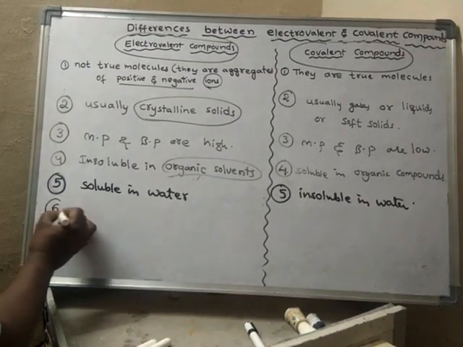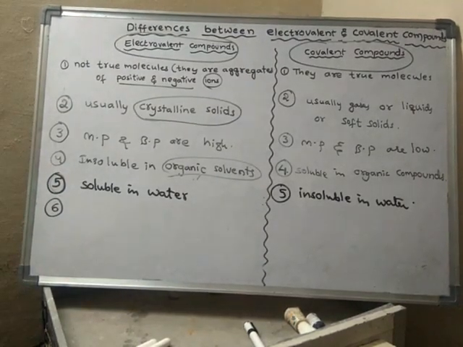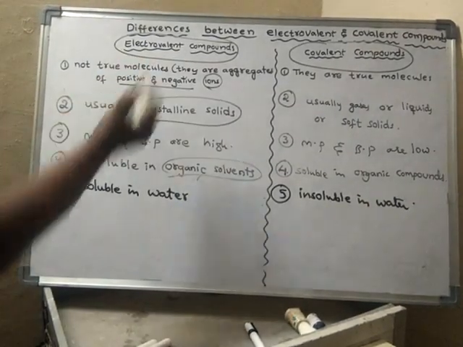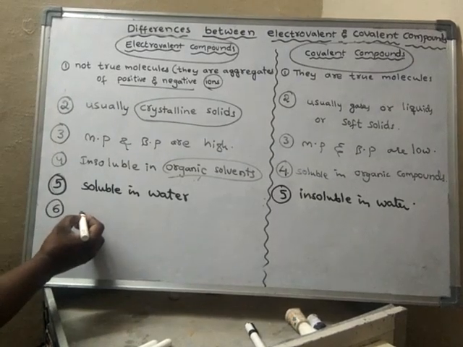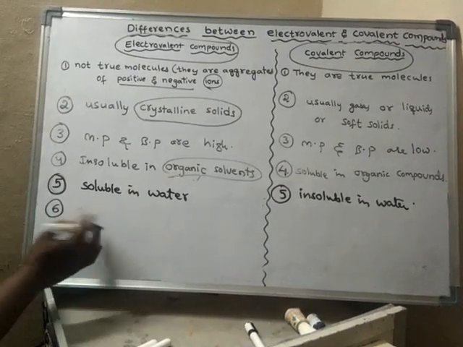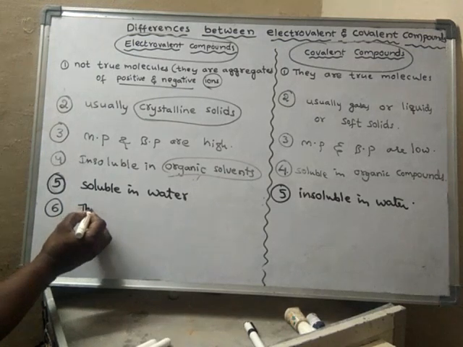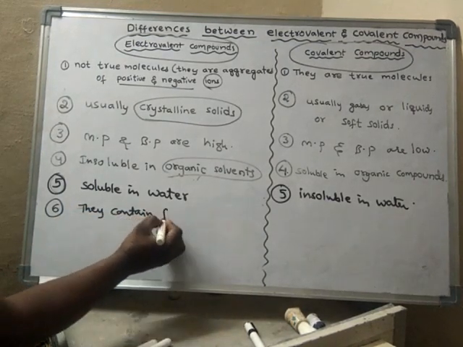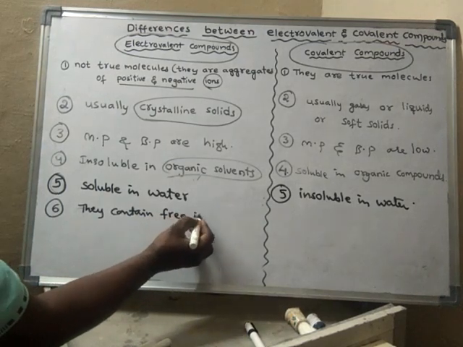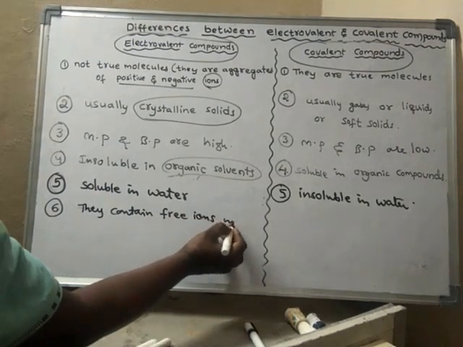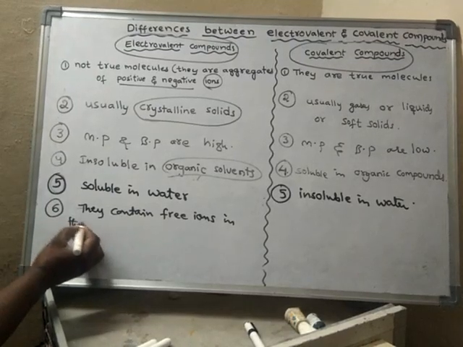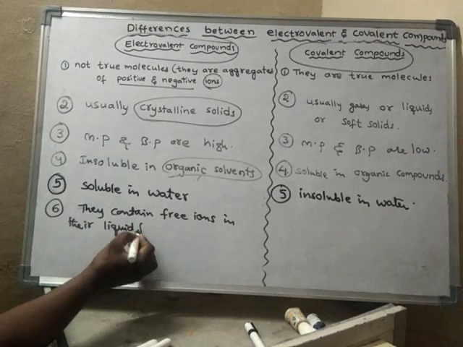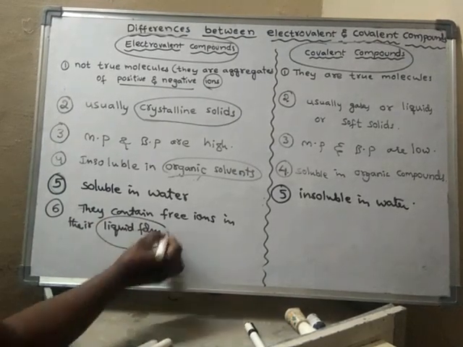Next, their aqueous solutions. See, ionic compounds contain free ions in their liquid form.